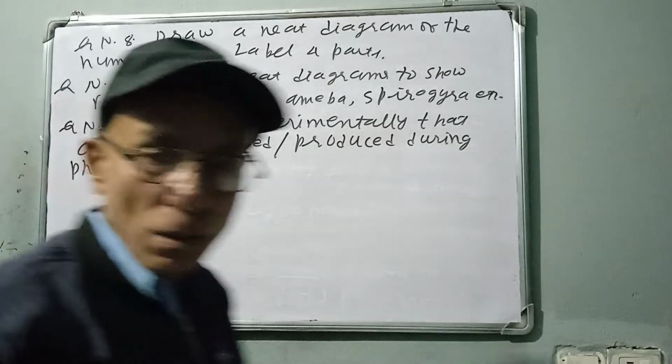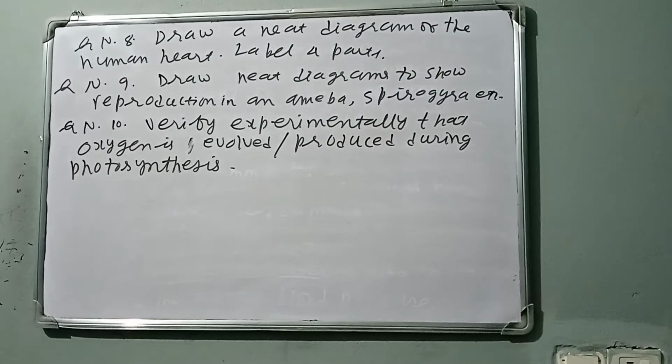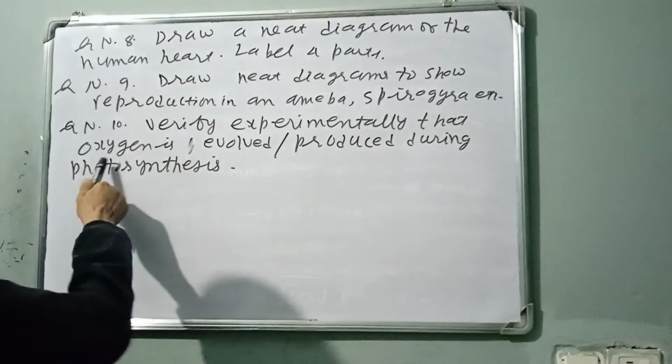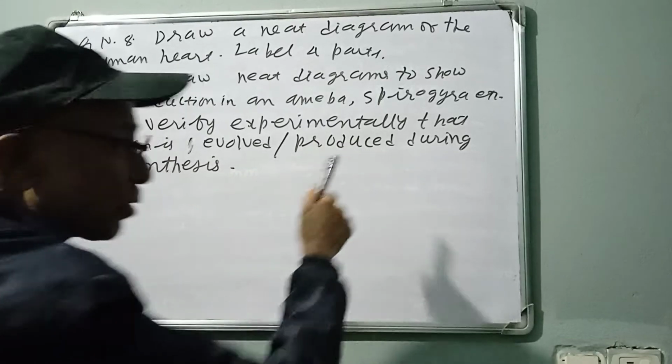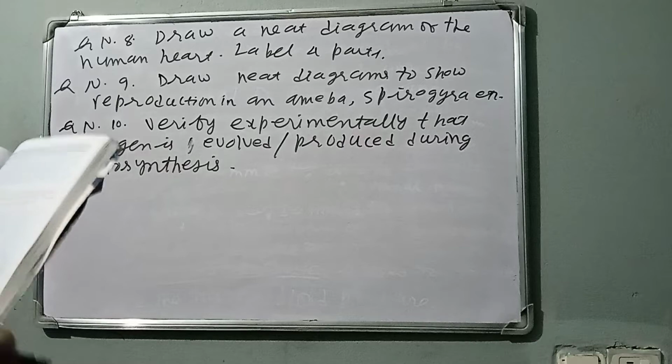Oxygen is evolved during photosynthesis. For the sake of convenience, to make your study easy, I just show from one book. On page number 211, verify experimentally that oxygen is evolved or produced during photosynthesis. If there is photosynthesis, oxygen is produced.